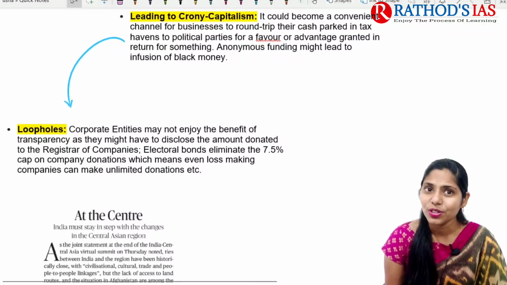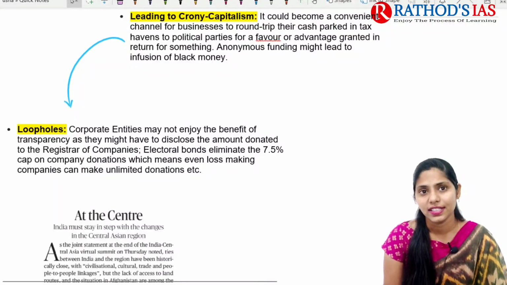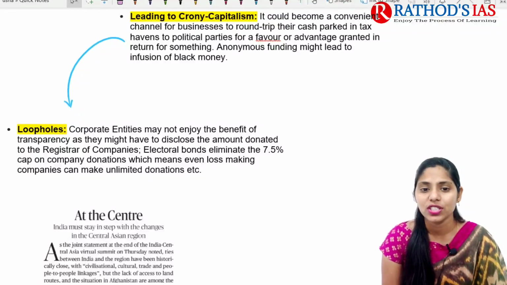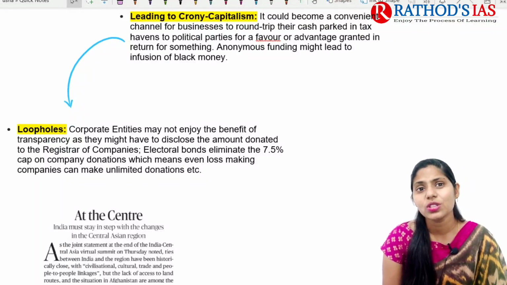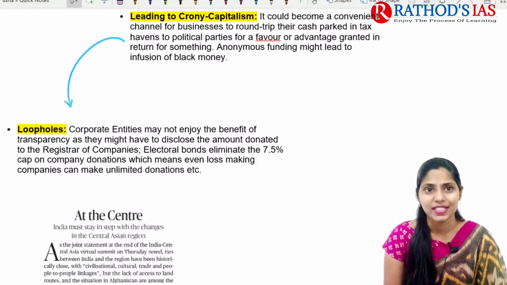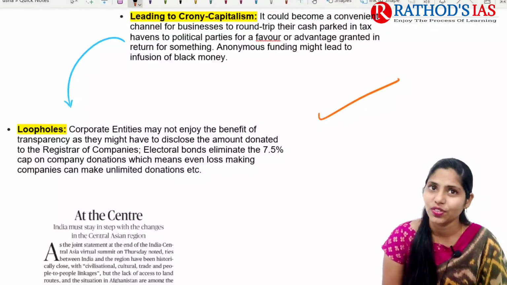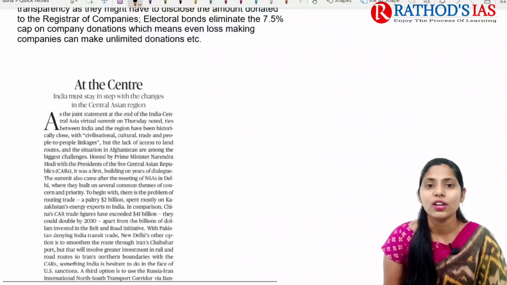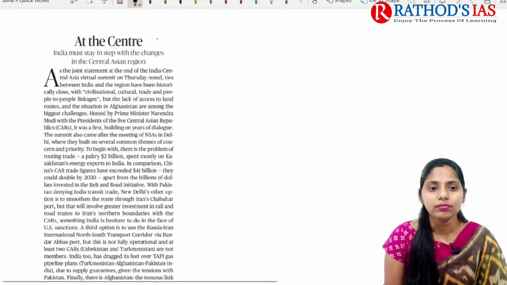If you're talking about loopholes, corporate entities may not enjoy the benefit of transparency, as they might have to disclose the amount donated to the registrar of companies, and electoral bonds eliminate the 7.5% cap on company donations. So that will lead to some loss-making for these companies as well. So this is the gist of this topic. And now let us try to see the next topic.